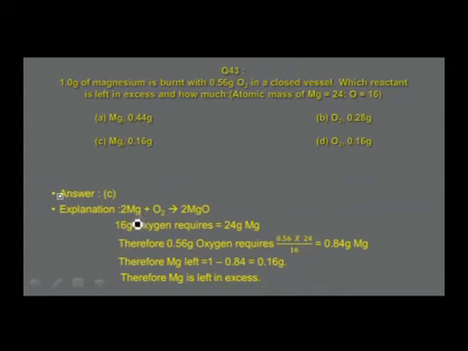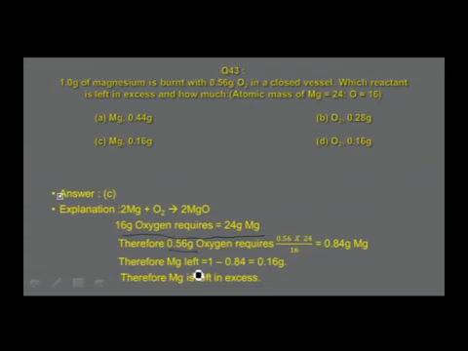According to the equation, 2 Mg plus O2 gives 2 MgO. Or if you get the relation, you find 16 grams of oxygen requires 24 grams of magnesium. Therefore, 0.56 grams of oxygen, as given in the numerical, requires how much of magnesium? 0.56 into 24 divided by 16, that is equal to 0.84 grams of magnesium.